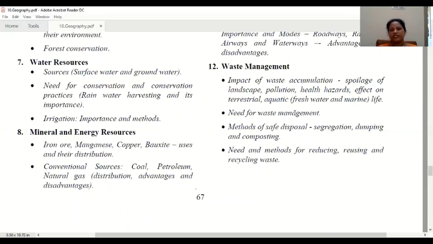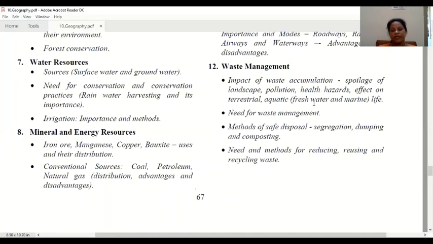What are the after effects of spoilage of landscape? Pollution, health hazards, effect on terrestrial and aquatic life. Terrestrial means the life which lives on the land, and aquatic means life which prevails in the water. So both will be affected if we throw waste onto the land, the terrestrial life will be affected, and if we throw it in the water, the aquatic life will be affected.